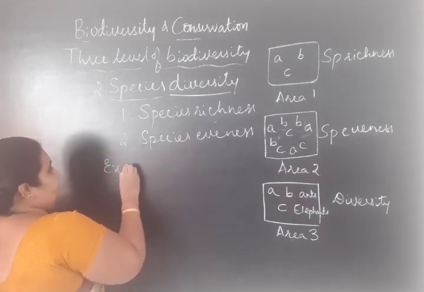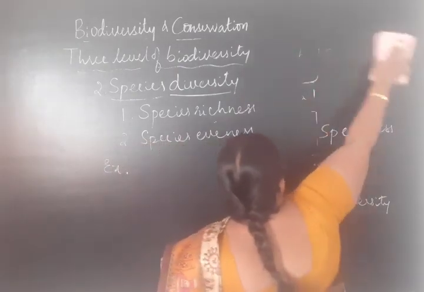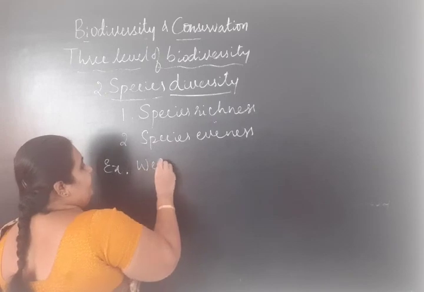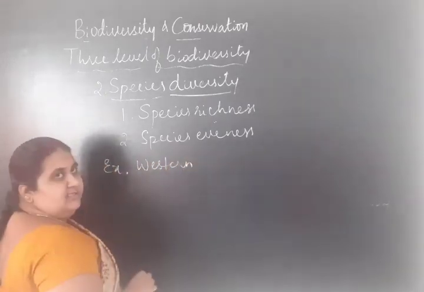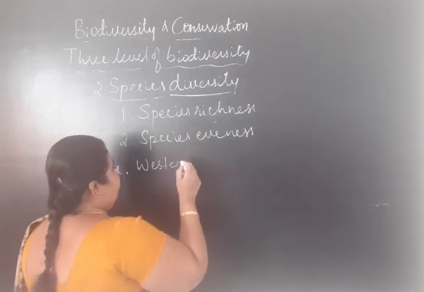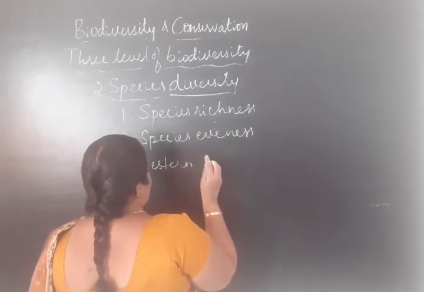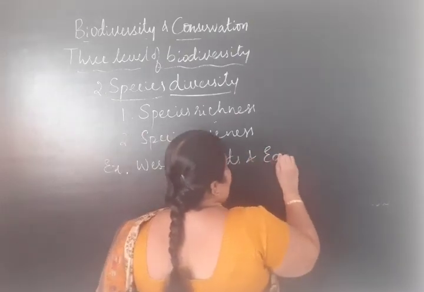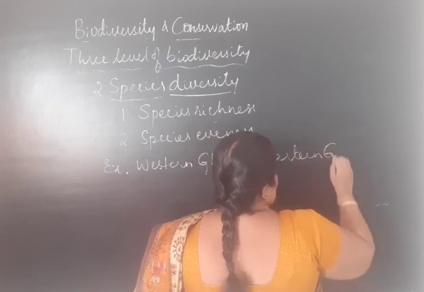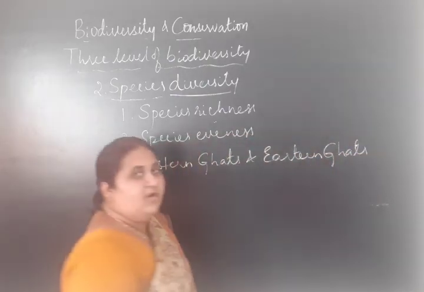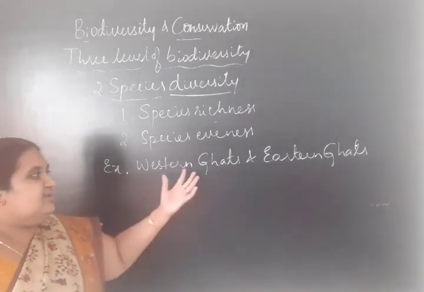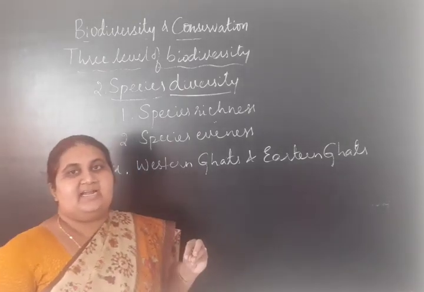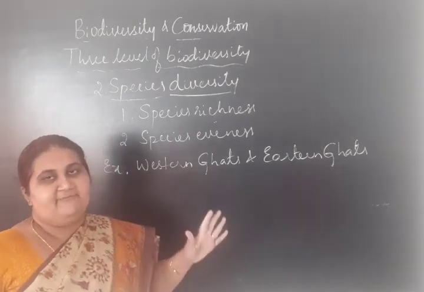Another example, when we compare in India, we are comparing two Ghat regions, Western Ghats and Eastern Ghats. What are we comparing in these two Ghat regions? The amphibian species. One taxonomic category we are taking, that is the amphibians.